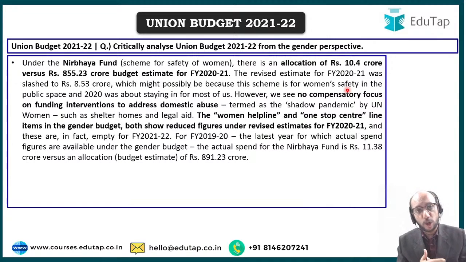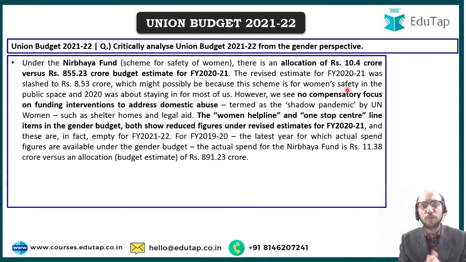If you look at the allocation towards this fund, it is a meager 10.4 crore versus 855 crore in budget estimate for the last year, right? So there is a dramatic drop. In fact, in the last year itself, because of the COVID-19 pandemic, though 855 crores approximately was earmarked, that money was never spent. Why? Because there were other pressing issues at that time. Therefore, this money which was earmarked for Nirbhaya fund was used for other purposes.